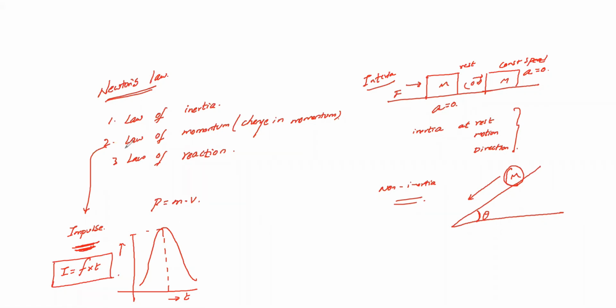Okay, now in the law of momentum, or change in momentum, what we are discussing is that impulse is equal to your change in momentum, or impulse is equal to your change in velocity. Okay, so let's see the relations. For example, I'll take a small example here, explaining with some examples for understanding.